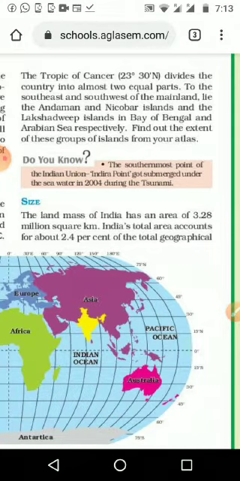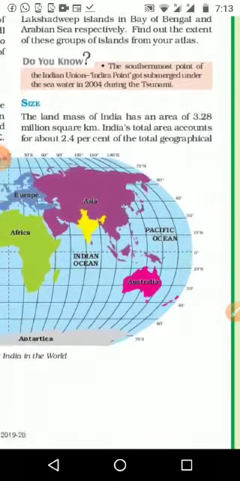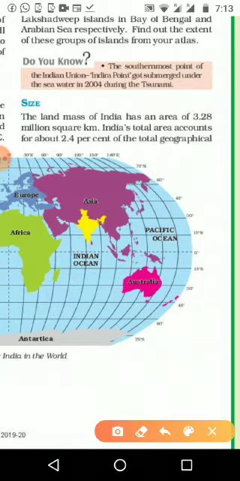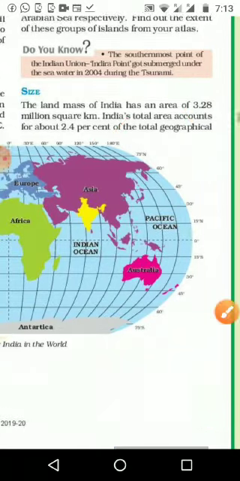Then the next one, size of India. What is the size of India? How many kilometers, and what is the percentage of the landmass when we are comparing with the international scale? The landmass of India has an area of 3.28 million square kilometers, and India's total area accounts for about 2.4% of the total geographical area of the world.